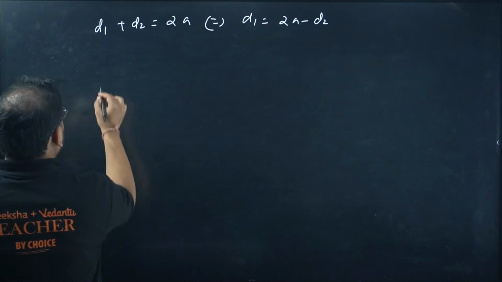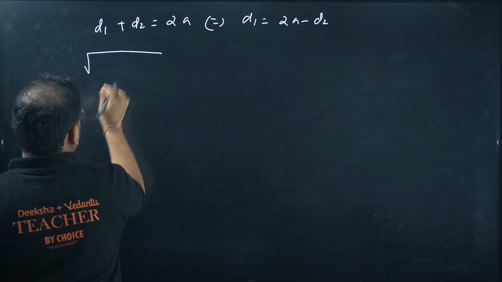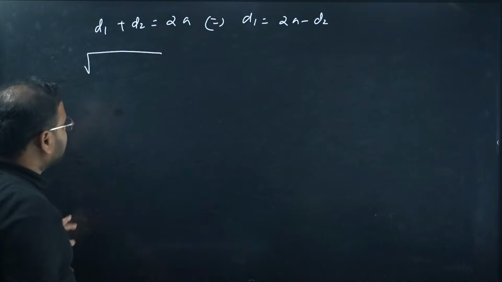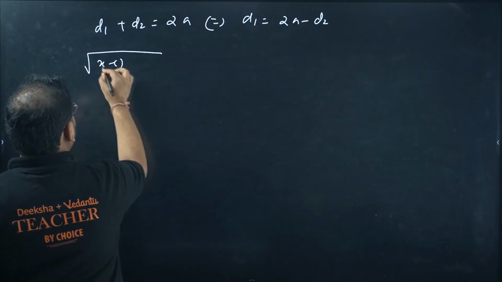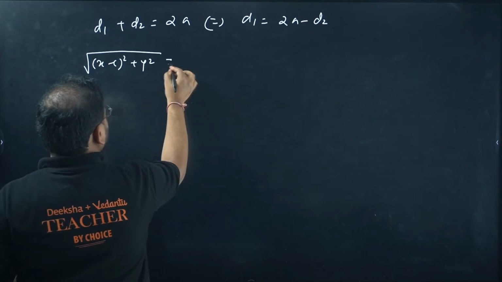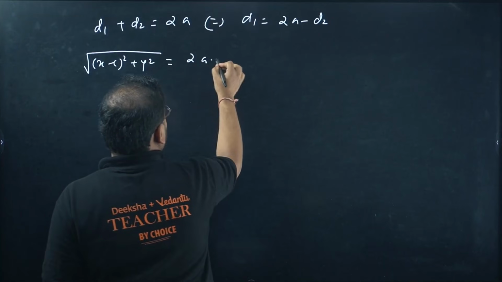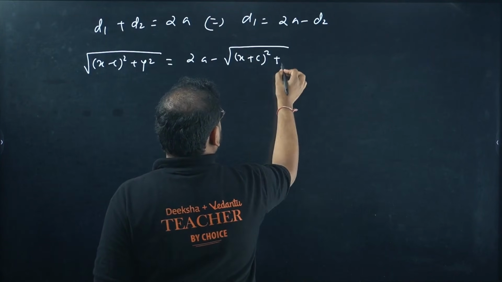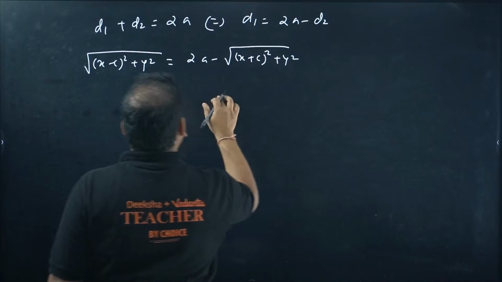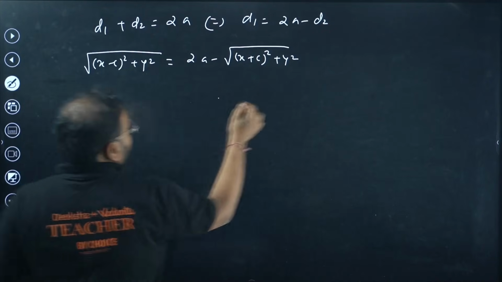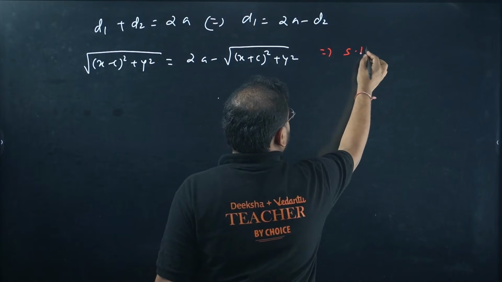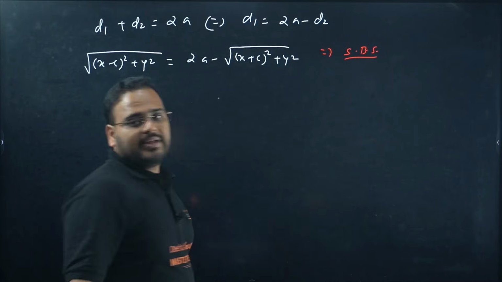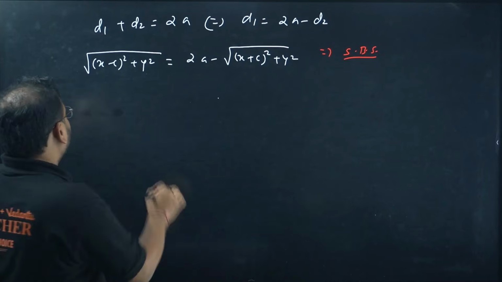Write the values now. D1 was root of x minus c the whole square plus y square equals 2a as it is, minus again root of x plus c the whole square plus y square. Now you take something, of course we all know. Squaring both sides. You get what over here?